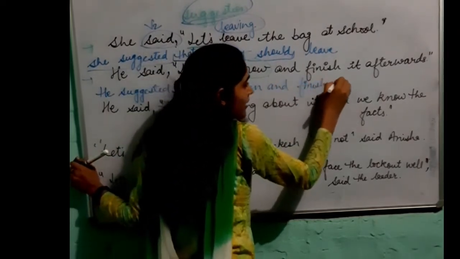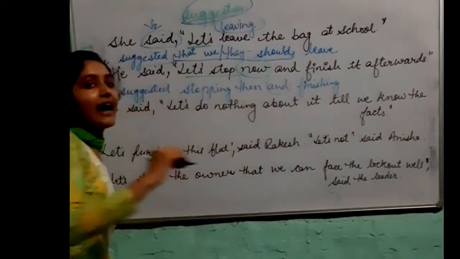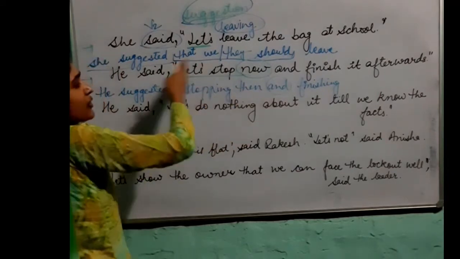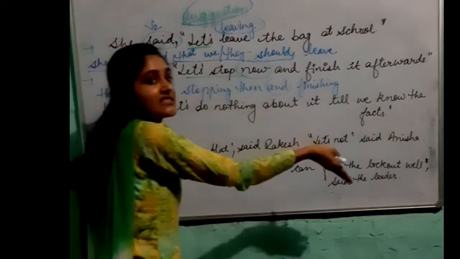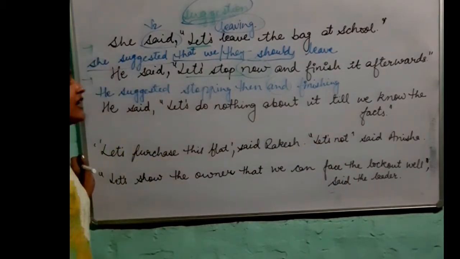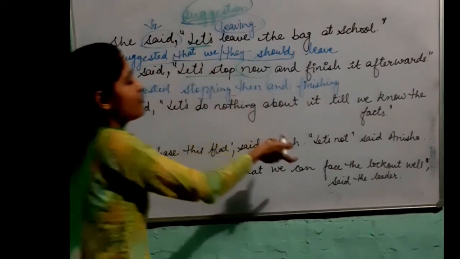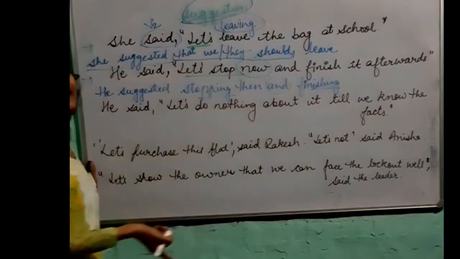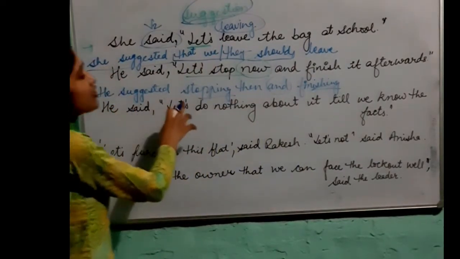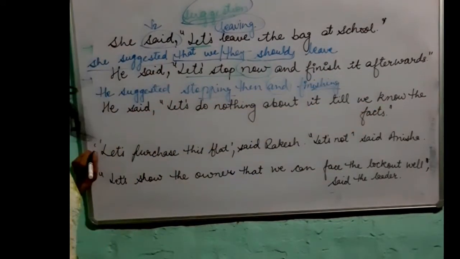Remember, finishing will come and not finish. We are having the conjunction and both parts of the clause, the part which is preceding and the part which is succeeding and should be in the same form of the tense. So if we are using ing form before and, we have to use ing form after and as well. So our sentence will be, he suggested stopping then and finishing it afterwards. Clear?